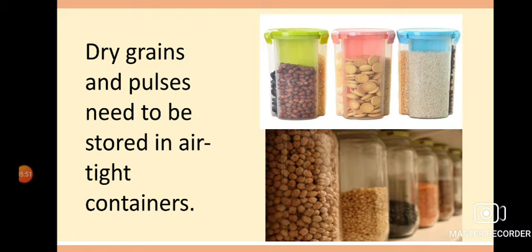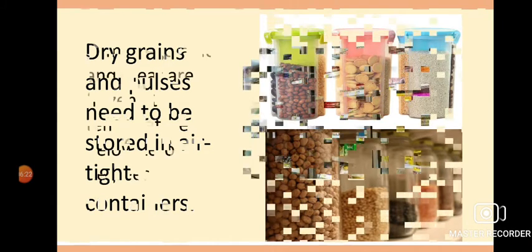In an airtight container, air will not enter, similarly water will also not enter, and the spoilage will be less. So it is advisable to store dry grains and pulses in an airtight container. In the picture you can see different types of biscuits, seeds, and dal kept in airtight containers to preserve them in a proper manner.